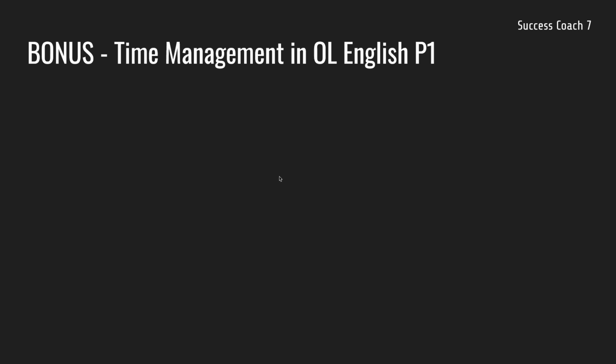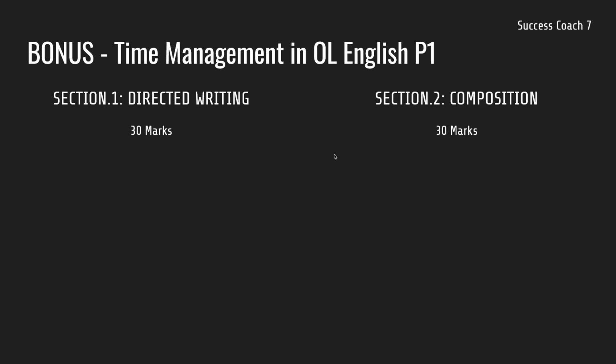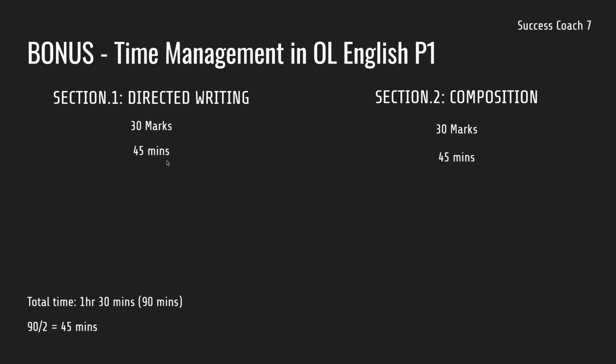Finally, we have the bonus here, the time management in O-Level English P1. Section 1 is directed writing and section 2 is composition. Both are 30 marks, and that's why our total time is 1 hour 30 minutes, which is 90 minutes. And due to both being 30 marks, we'll just divide our time into 2, which gives us 45 minutes. So for each section, you have to spend 45 minutes attempting the answer. So 45 minutes for both.